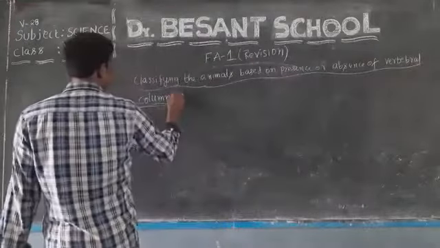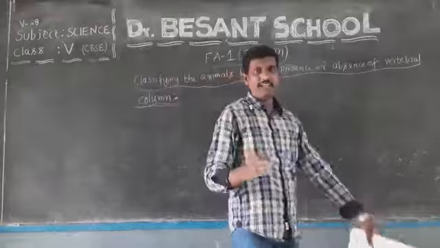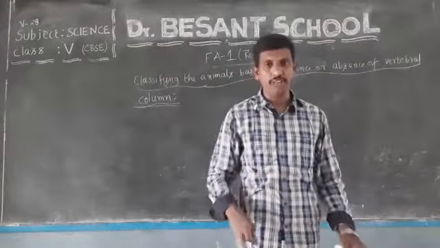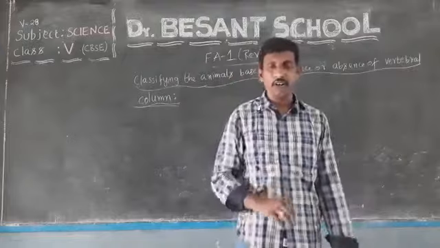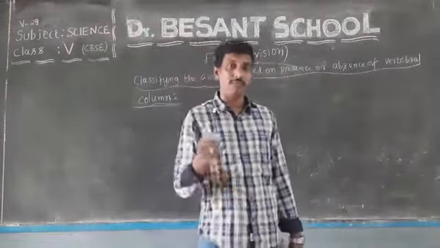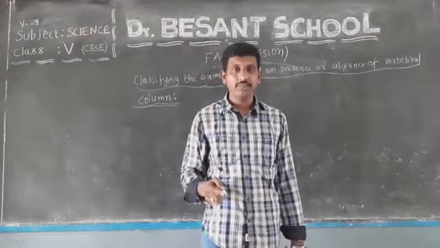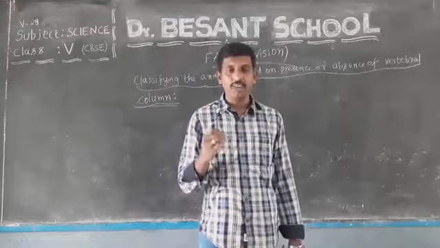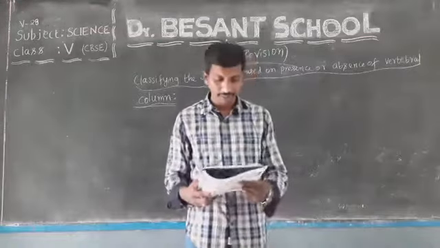Okay, my dear students. So this is the main classification of animals that we have learned in this chapter. Now, based on presence or absence of vertebral column, I said vertebral column or backbone or spine, which connects all the parts of the skeleton, and it provides some structure and shape to the body.